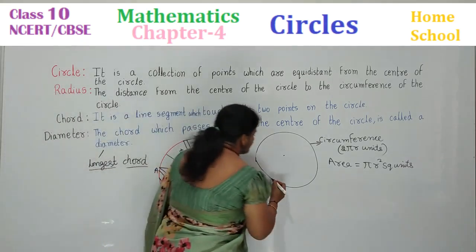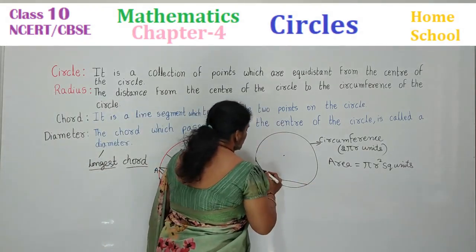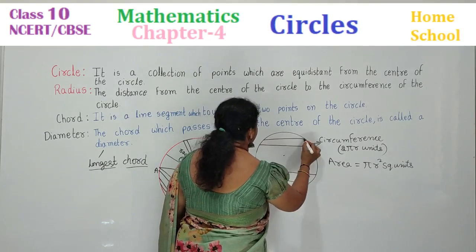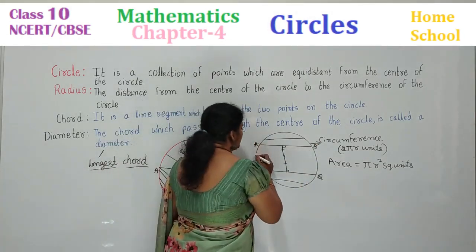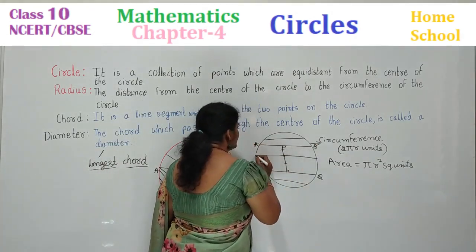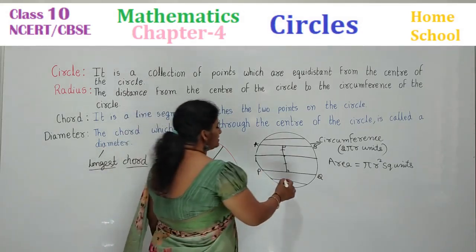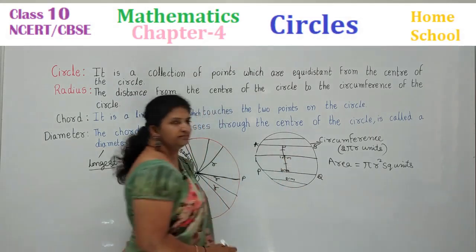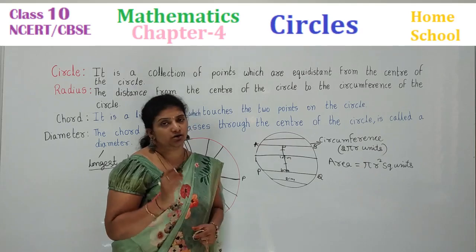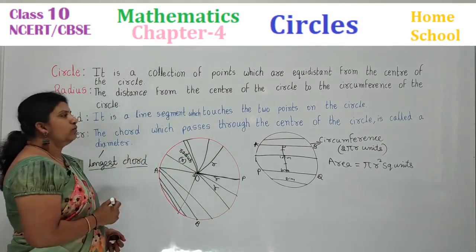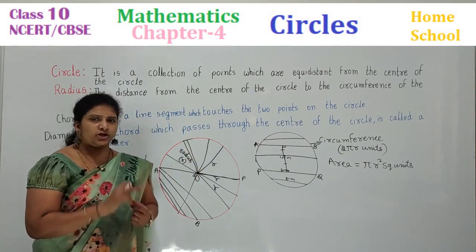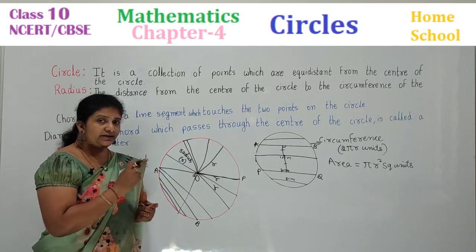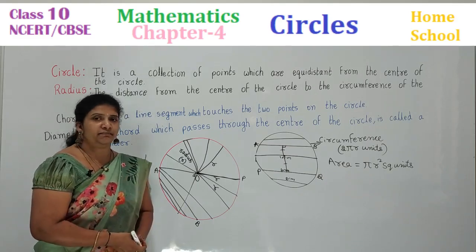Just understand here. Suppose let me draw a chord, and let me draw another chord on the opposite direction of the center. Diameter is the biggest chord or the longest chord, you can say. Suppose this might be 2 centimeters, 4 centimeters, it might be 10 centimeters. Diameter is the longest chord in a circle. Next, what can we learn in the circle still? We know about a circle, circumference, area of a circle, radius and diameter. Diameter is represented by small d.